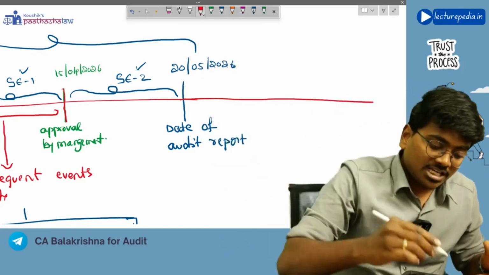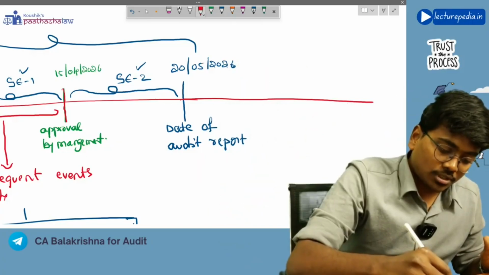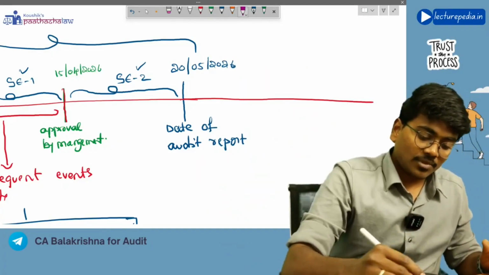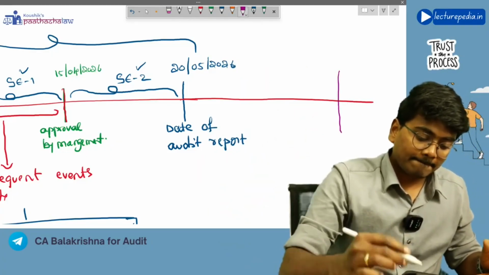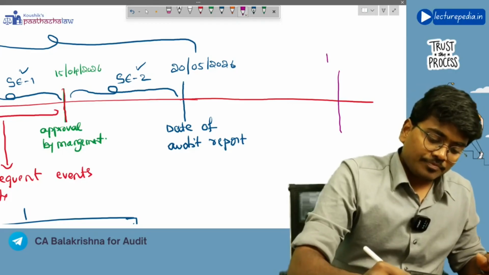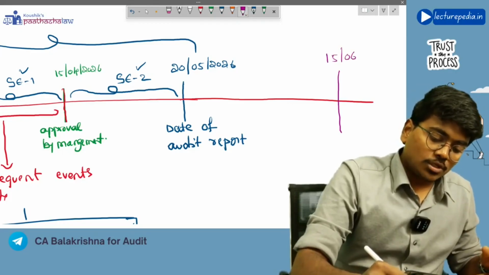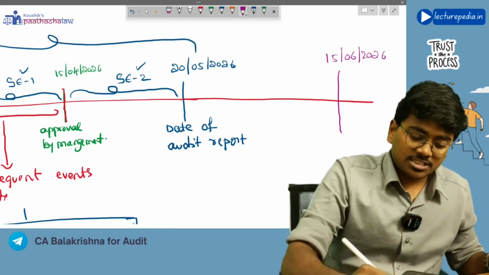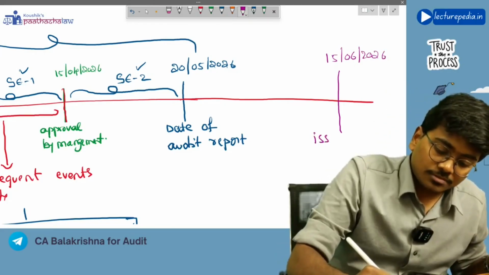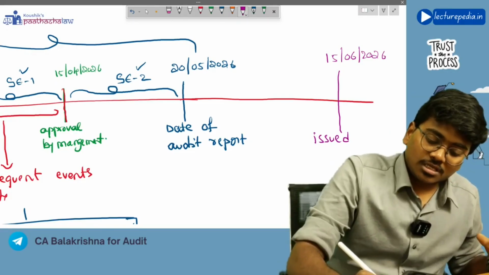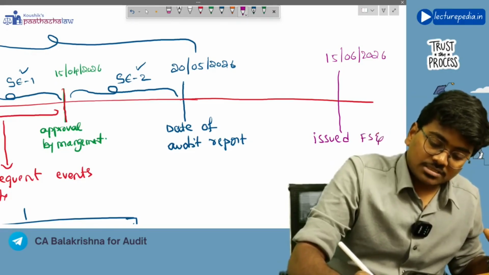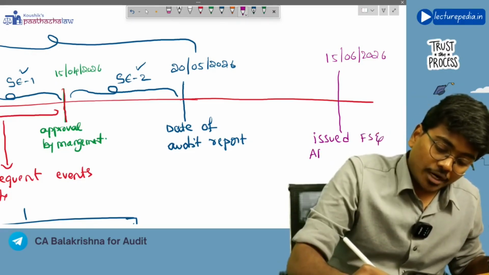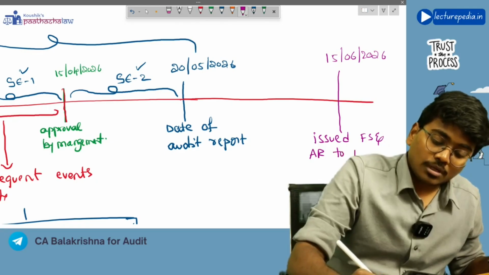Let's say management has issued the audit report to the public on some 15th June 2026. So on this date, management has issued the financial statements and the audit report to the public.